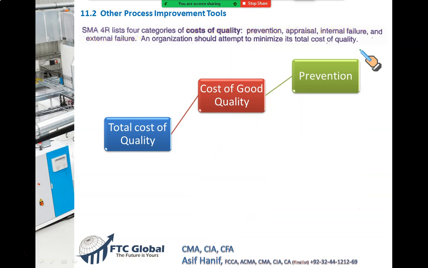Our first safeguard to ensure that our product is of high quality, the first and foremost defense, is prevention. You should have good quality suppliers. It's prevention. You should train your employees. Prevention.